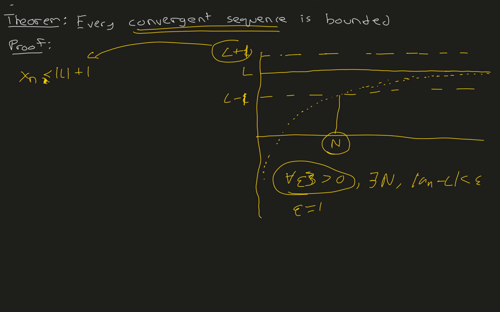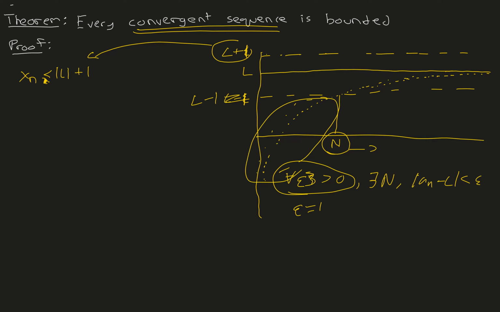If we take L plus 1 and L minus 1, there is some N. We don't know what N is because this is an arbitrary sequence, but since it's a convergent sequence, it's guaranteed to be there, such that it enters the tube L plus 1 and L minus 1 and never leaves the tube. So L plus 1 right here is a good candidate for our bound, but we still need to worry about these sequence terms which are to the left of N, right here.